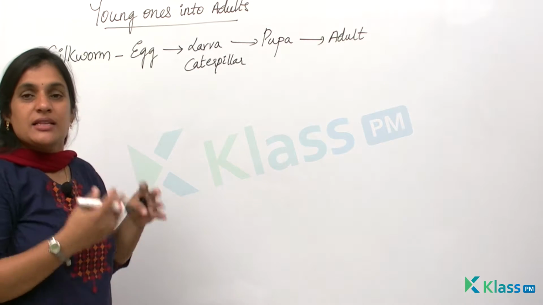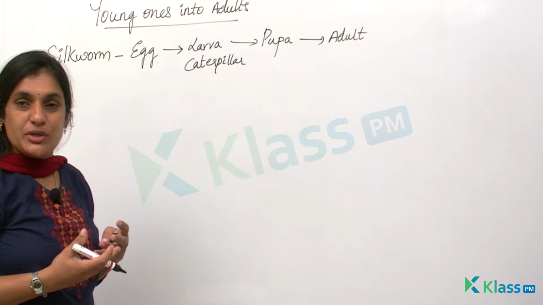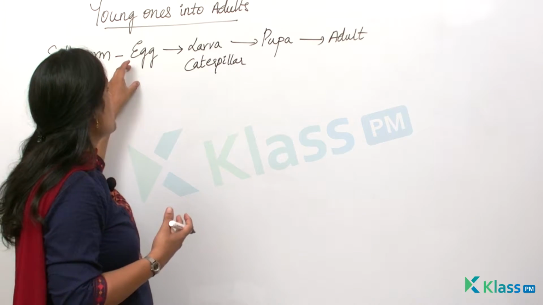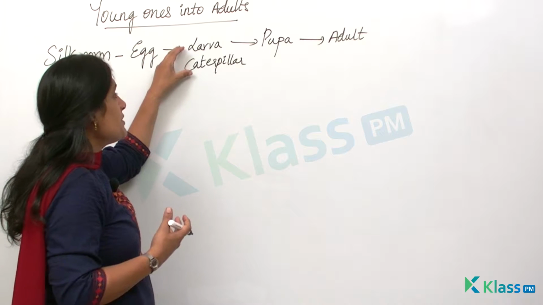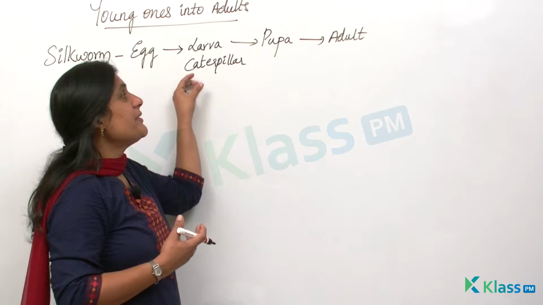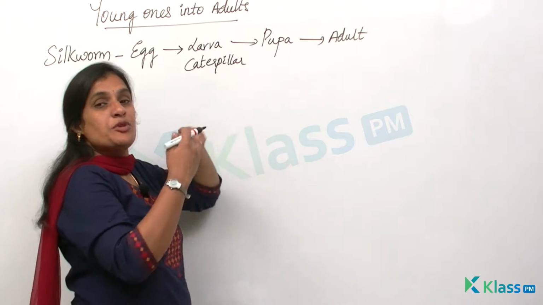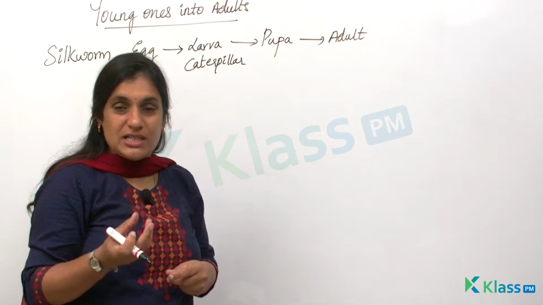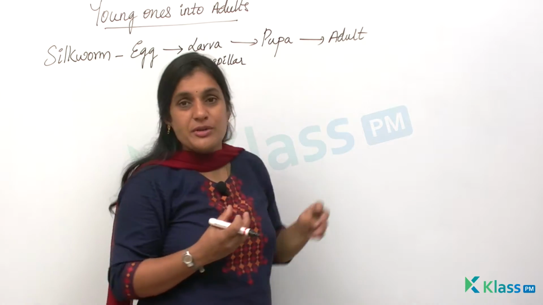When they lay eggs, the egg hatches and develops into a new individual, but they take time to develop into a proper adult. The eggs produced by the silkworm develop into a larva called the caterpillar stage, and then they develop into a pupa. Then the pupa is surrounded or enclosed within a shell, which is called a cocoon. From the cocoon, they develop into an adult moth.